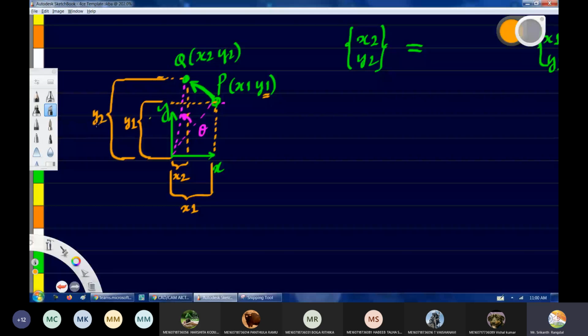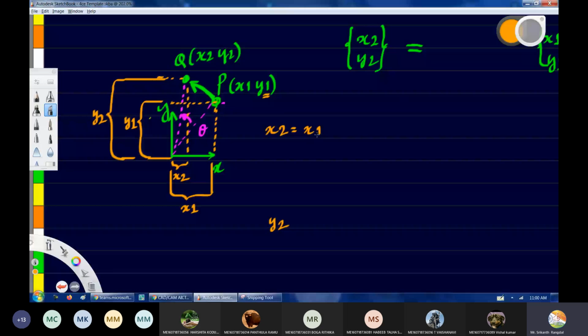Now we need to find the equations to find x2 and y2. How can we find it? x2, we have to find in terms of x1, so we have to take x1 and subtract something from this.